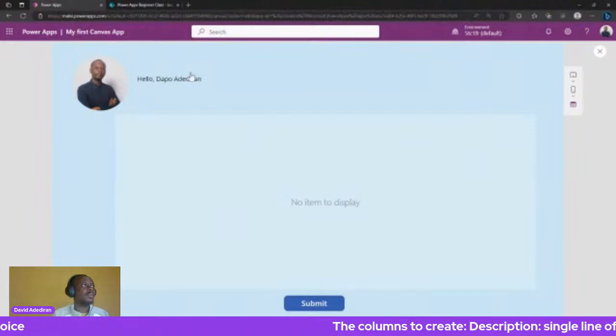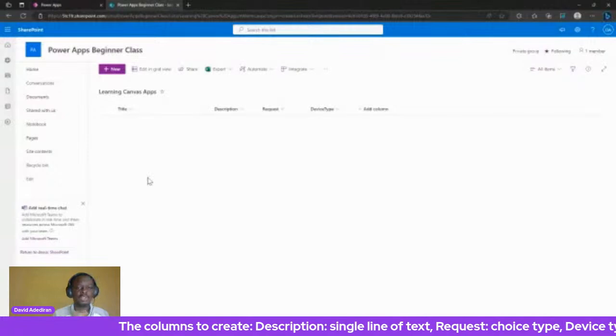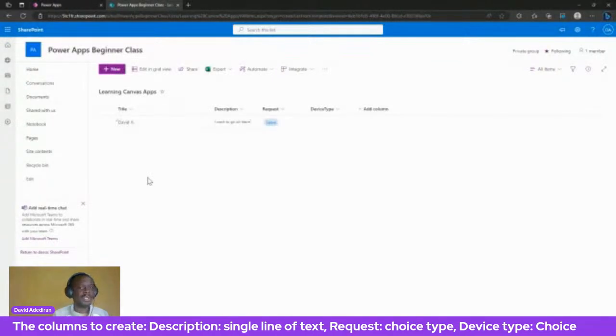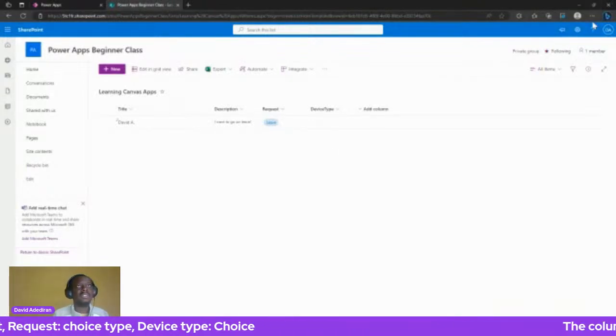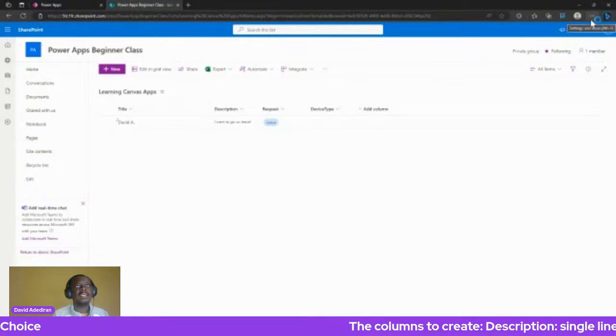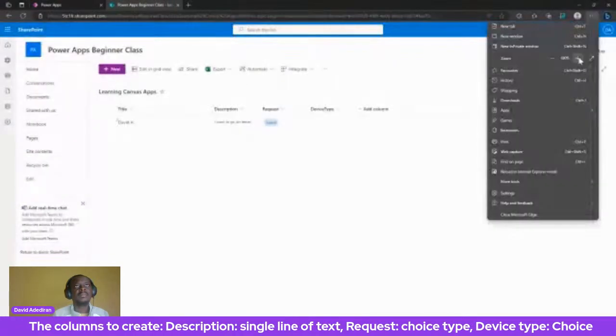Okay, so now let's go to the data source. Once that is submitted, it will show up here in the data source. You could refresh it or just wait a minute. So you can see that I've submitted my data. Let me zoom in a bit. I don't know if you can see that.